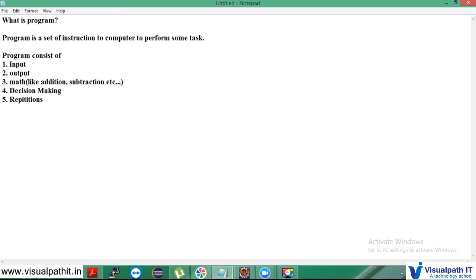If I say addition, it is actually a math operation that will be performed, so we need to give an input for that through any of your input devices, like a keyboard or mouse. Every day we are working with programs.